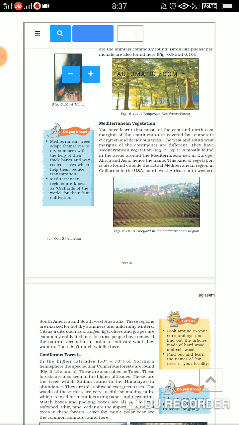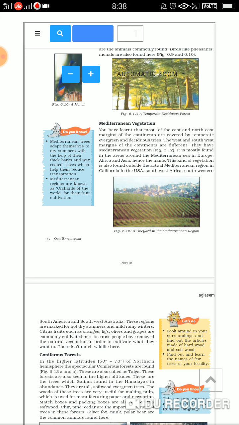What type of vegetation grows here? Citrus fruits like oranges, figs, olives, and grapes are very commonly cultivated here. Because they don't have much natural vegetation, there is no wildlife here. The Mediterranean region is known as the orchards of the world because of the fruit cultivation.